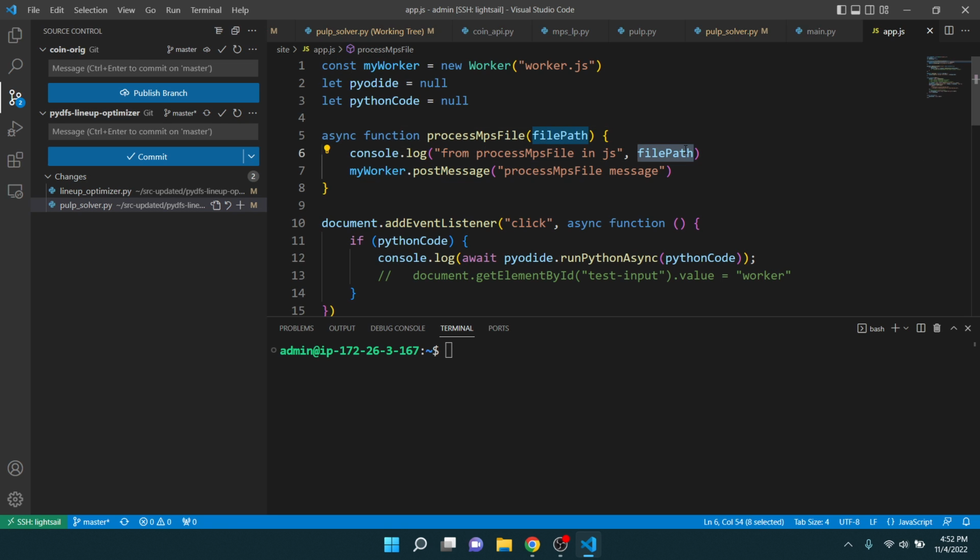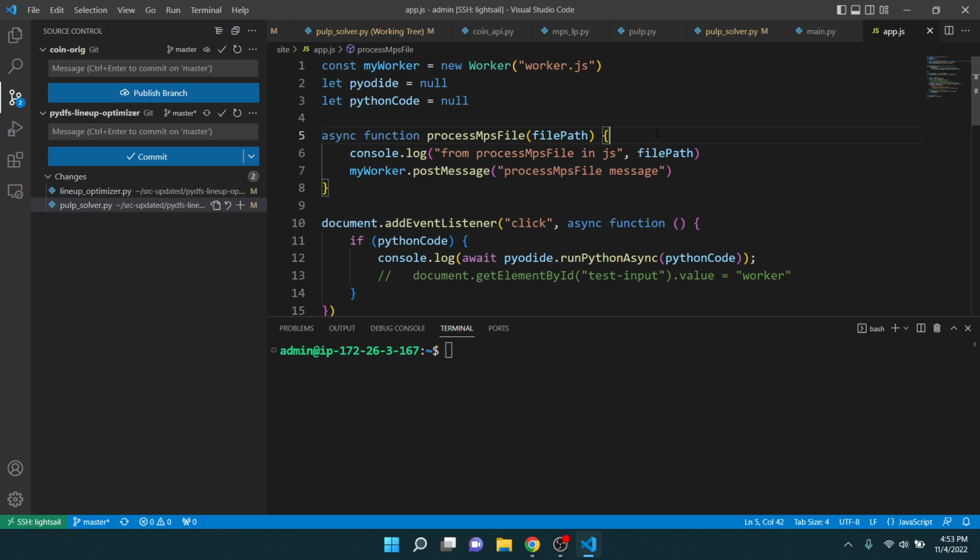So let me think about this. So we need to pass this along. I mean, there's two things we could do here. We could just get the text returned back to us in that call. Instead of writing the file, we'll just create a string. I think I might go that route. Actually, the reason I don't want to go that route is, well, no, I might still go that route. I gotta think about it.